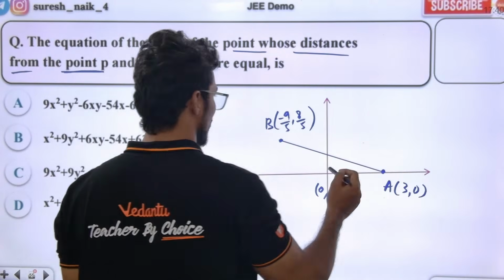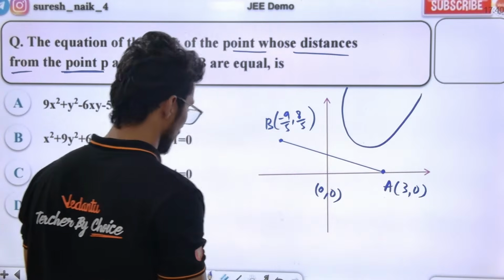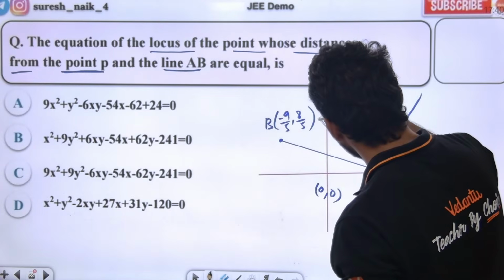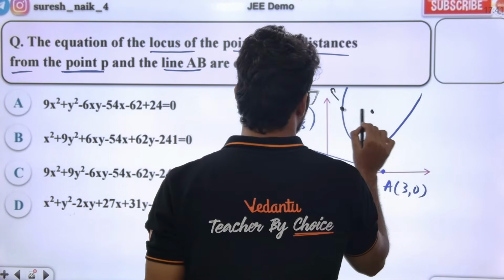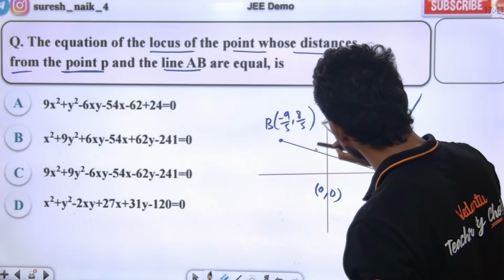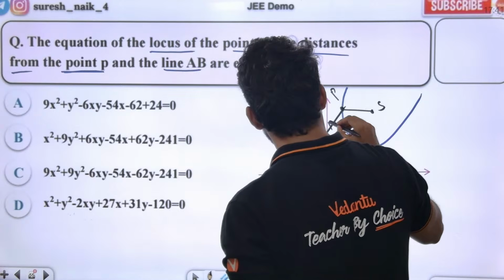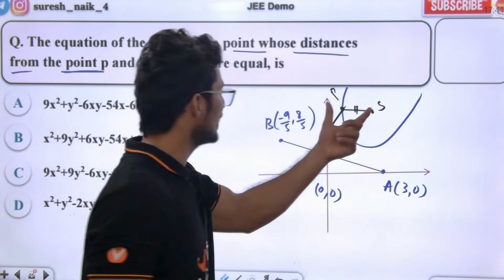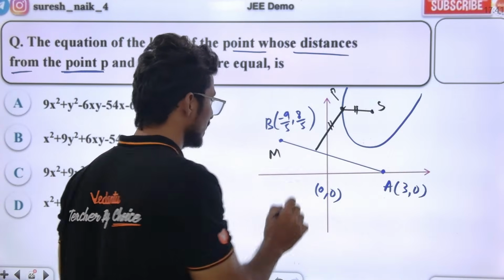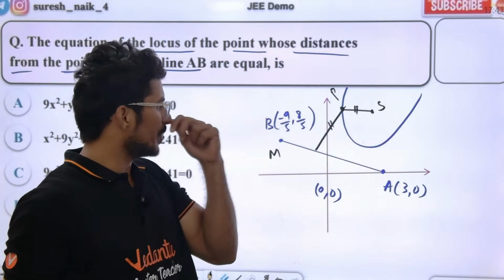Sir, the origin is somewhere here. This is definitely a parabola. We are finding the locus of this point P. Why parabola? Because this is the focus. In the point P, the distance from the focus and the distance from this line are equal. These two distances are equal, PS is equal to PM. This line AB, let us consider as M. Are you getting the point?